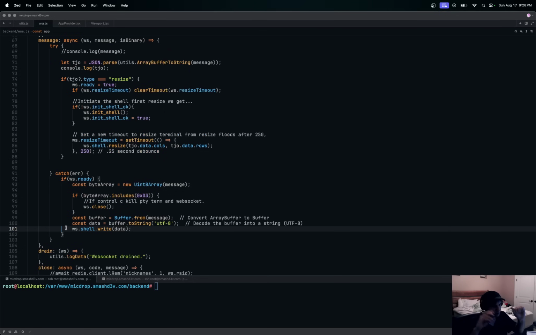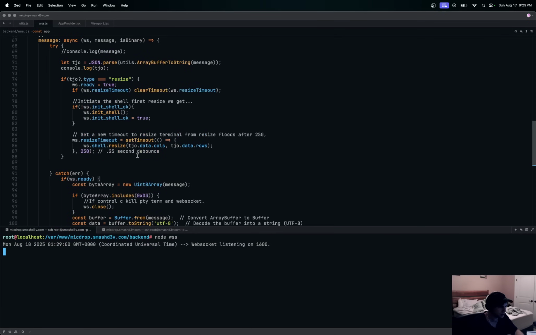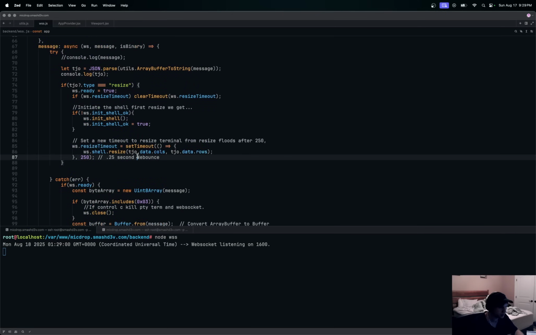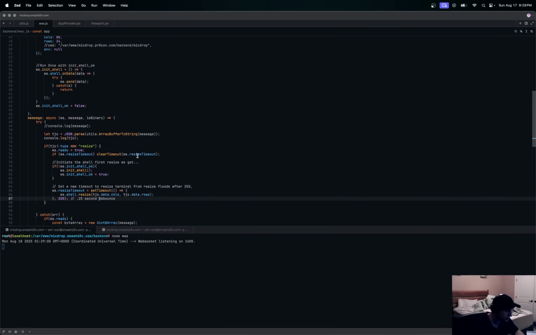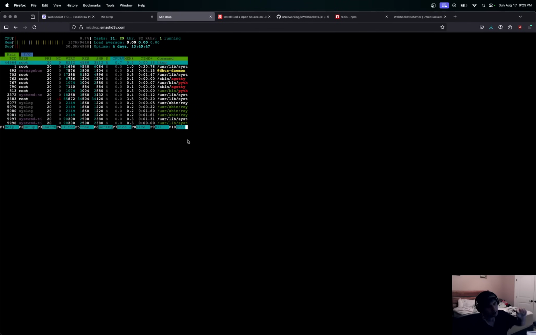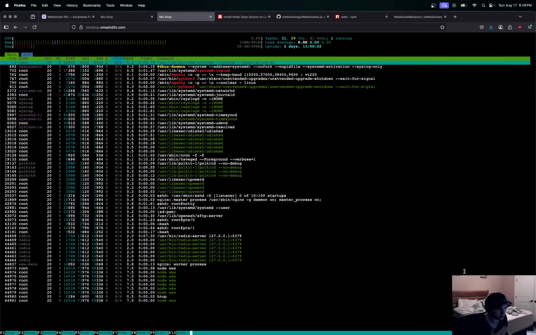So in theory, our htop should load and be on the front page looking nice based off the rows and columns from our front end. So let's see if this actually runs. Hopefully we don't have any errors in there. I don't think we are missing anything. I can also zoom out of this and scroll up and down. Let's actually test it out real quick. So in theory, reloading this page, all the rows and columns should fill up the page right away. And it does. So that's what I mean.